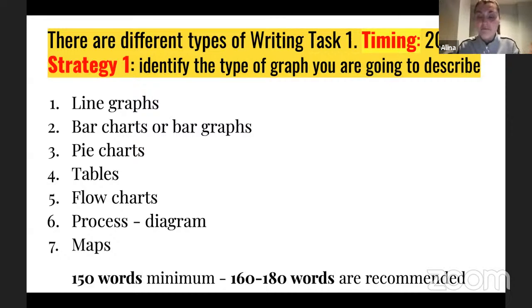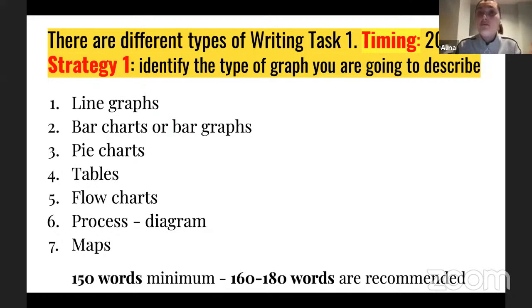Let's move on. And right here, I would like to explain to you different general strategies and, of course, the administrative part of this task. So your timing, as I said, will be 1 hour in general for the whole section, while for writing task 1, you definitely need to spend 20 minutes only. This is not that much time, I would say, right? So that's why we definitely should be sure what kind of strategies to apply.